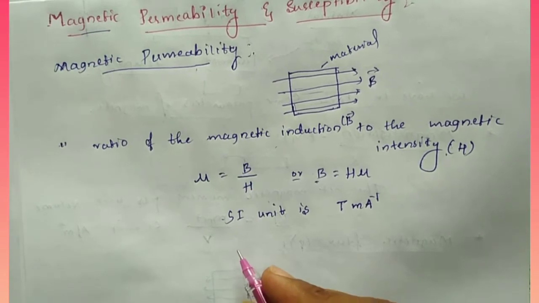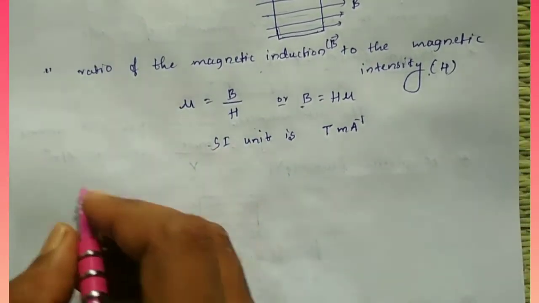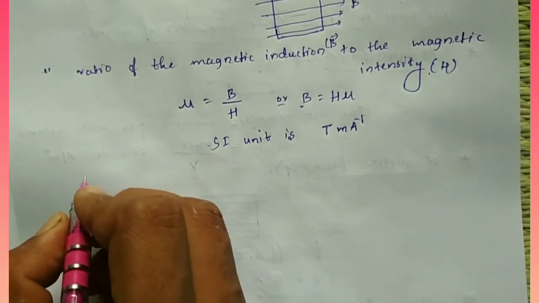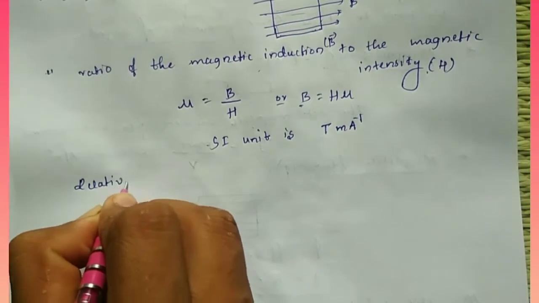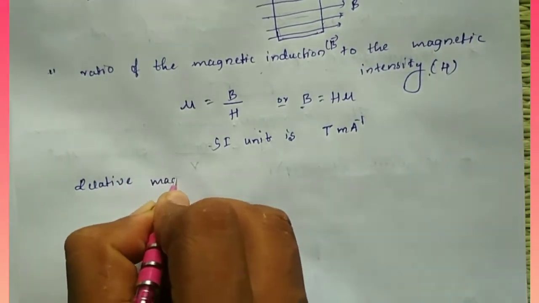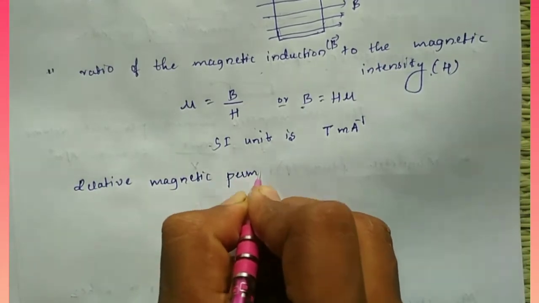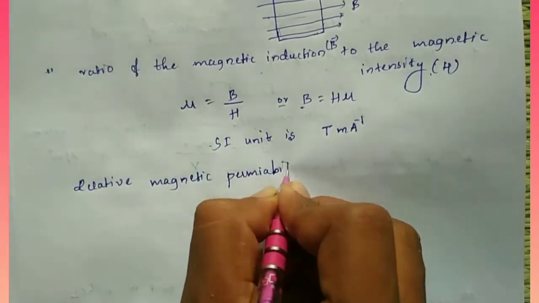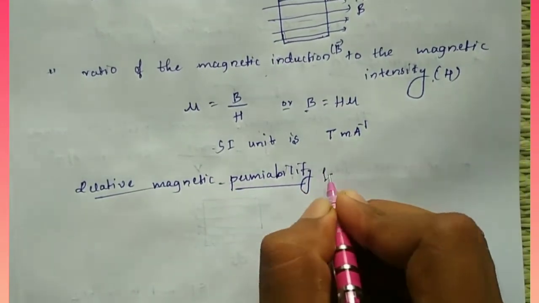In magnetic permeability you have to take another concept, the relative magnetic permeability. What is meant by relative magnetic permeability?